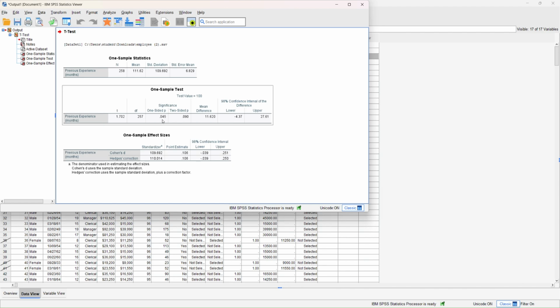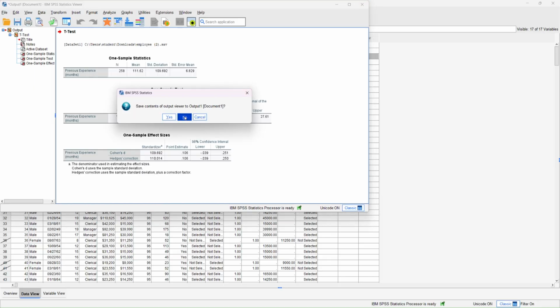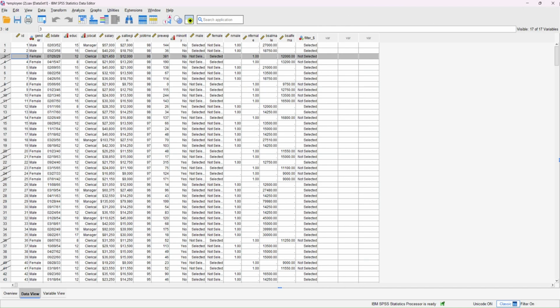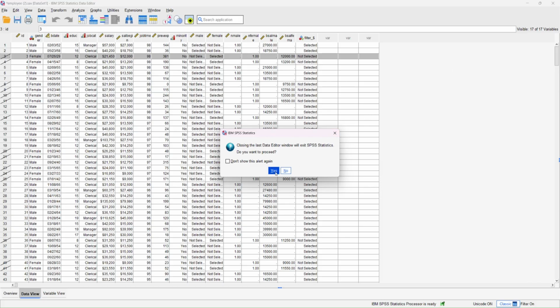So yeah, we will look at the significance, one-sided p, and 0.45 is higher than the significance value, which is supposed to be 0.02. So we are not going to reject it. Okay, so now we are going to close it for question 3, as it's going to use a different set.